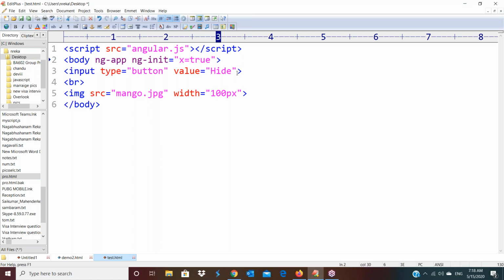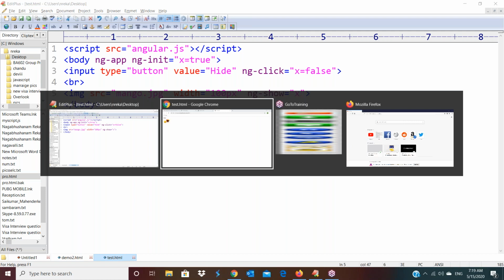So I have written something like this. This is one directive, and here I've given it like this. Next one here. So I used some directives in this program. I will show you the result first. Now refresh this. When I click on this, we get the same output.